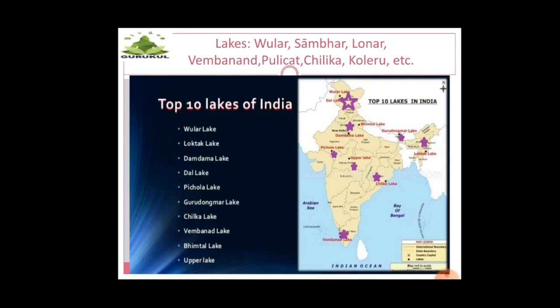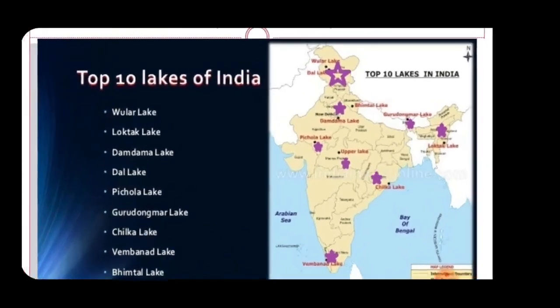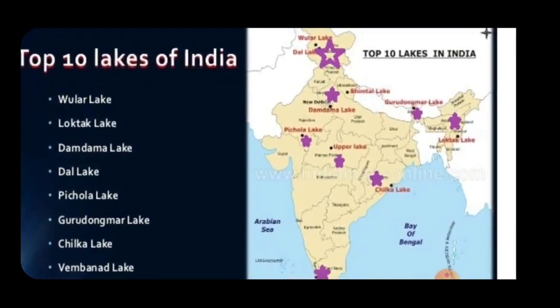Now lakes. What is meant by lake? A large area of water surrounded by land. This is called a lake. And some of the important lakes I have given here: Vular, Sambar, Lonar, Vembanad, Pulicat, Chilika, Kolleru, etc. Now if we zoom in, then you will come to know their location.